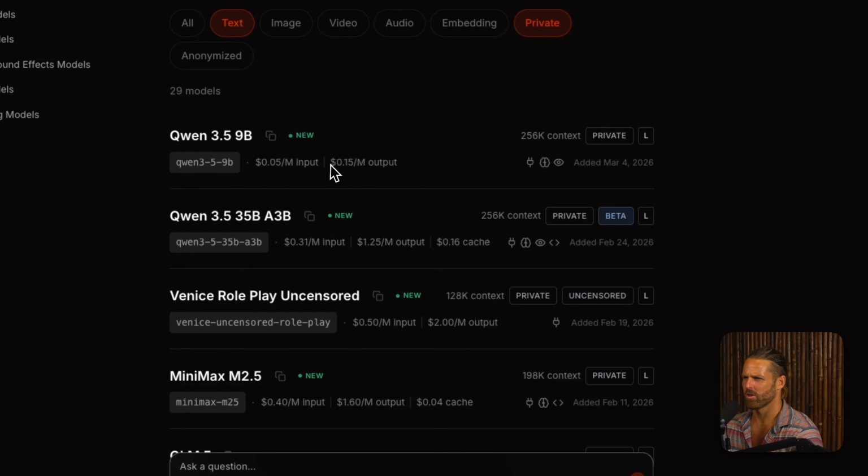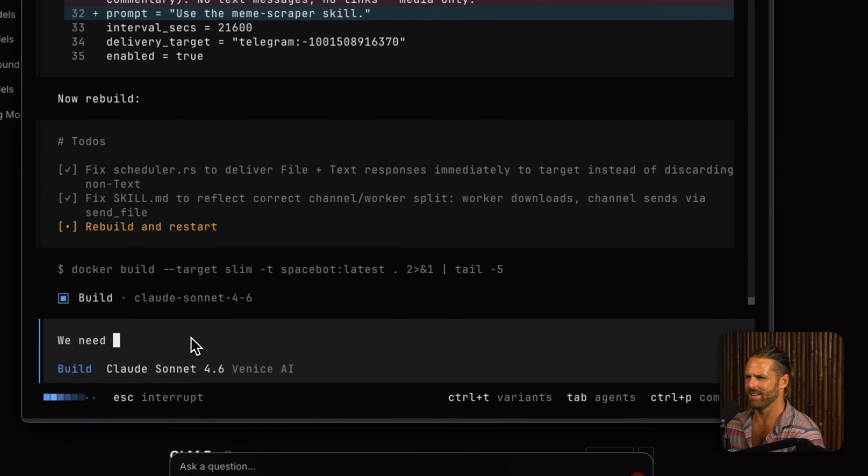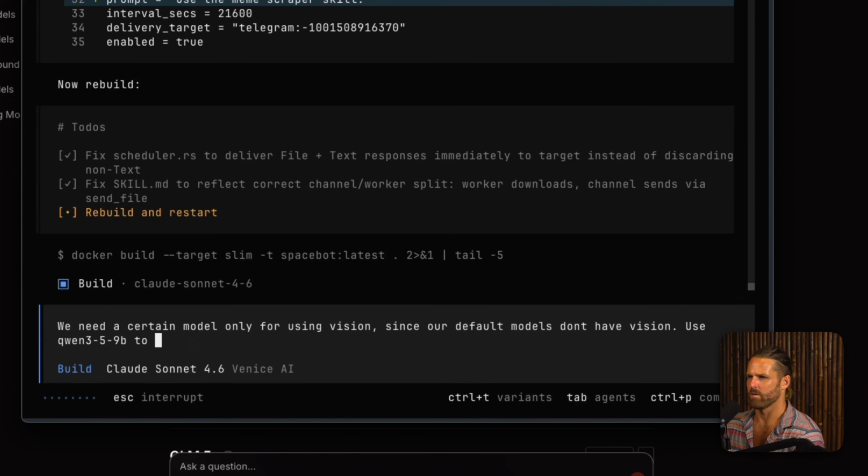This new model is cheap. Qwen 3.5 9B. It's got vision. It's private. So let's use that. And I'm going to say we need a certain model only for using vision since our default models don't have vision. Use that to look at other memes being posted in the group when necessary.